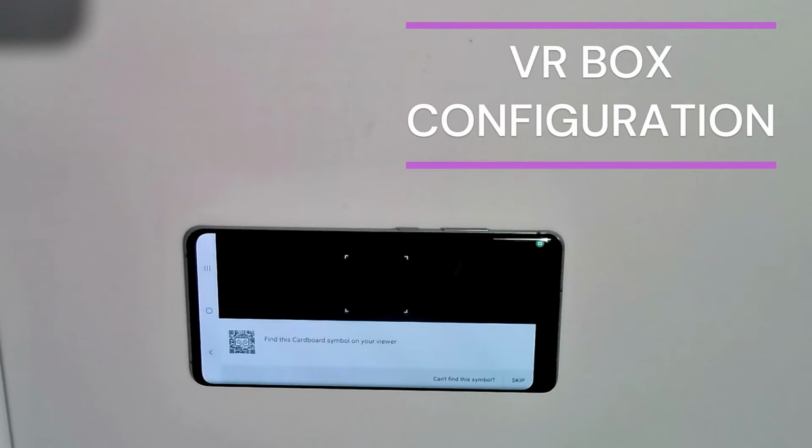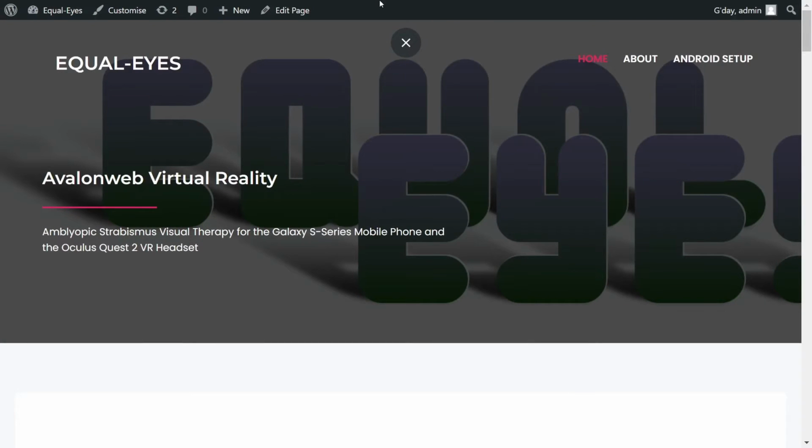You will now need to make the application aware of which headset you are using. For your convenience, you just need to scan the QR code provided with your VR box. If you do not have a QR code, or the one supplied is out of date, then visit avalonweb.com.au. There, you will find an Android setup page.